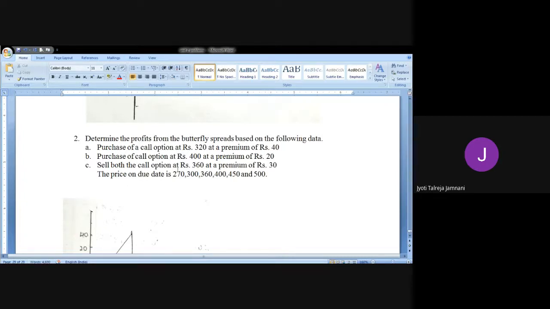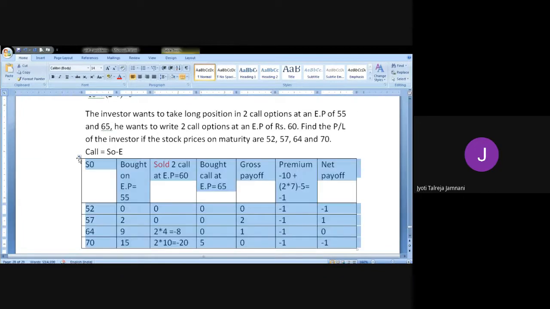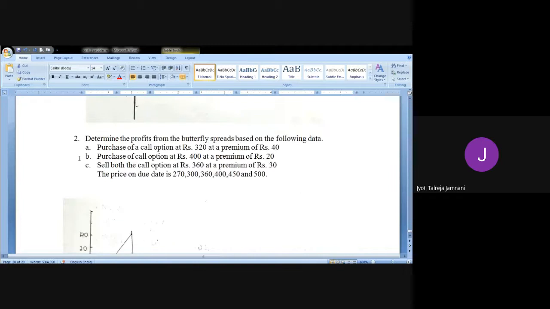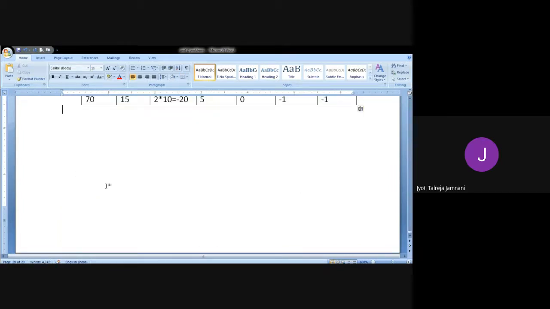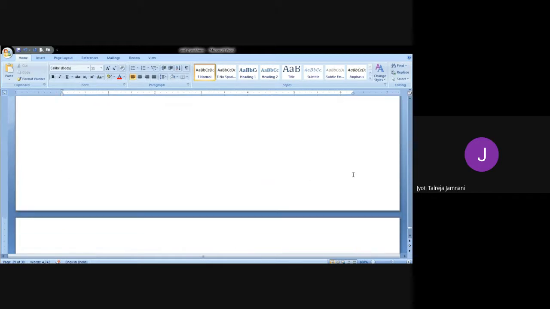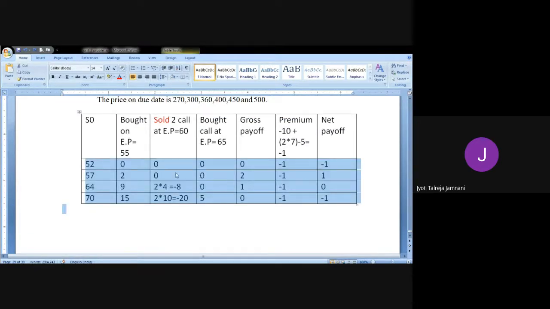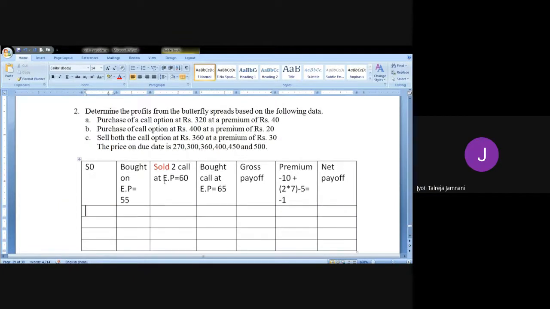So same table we are going to use. Okay, now we have to decide first. Purchase a call option at rupees 320.